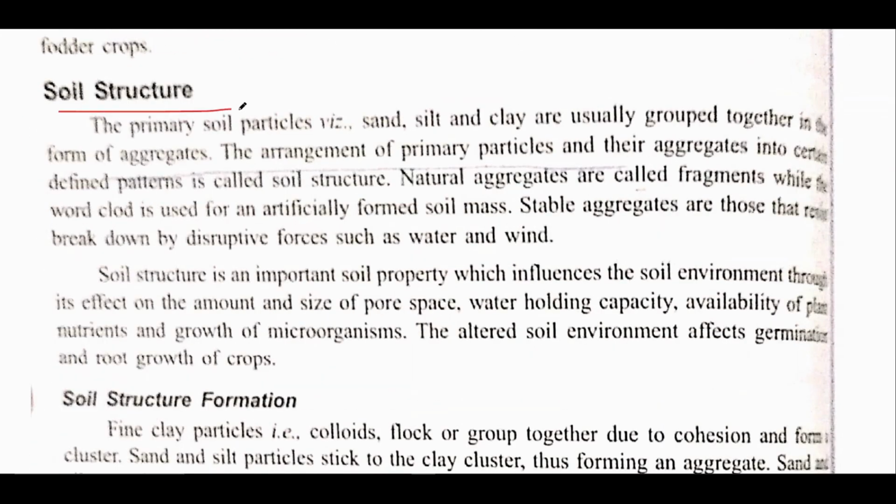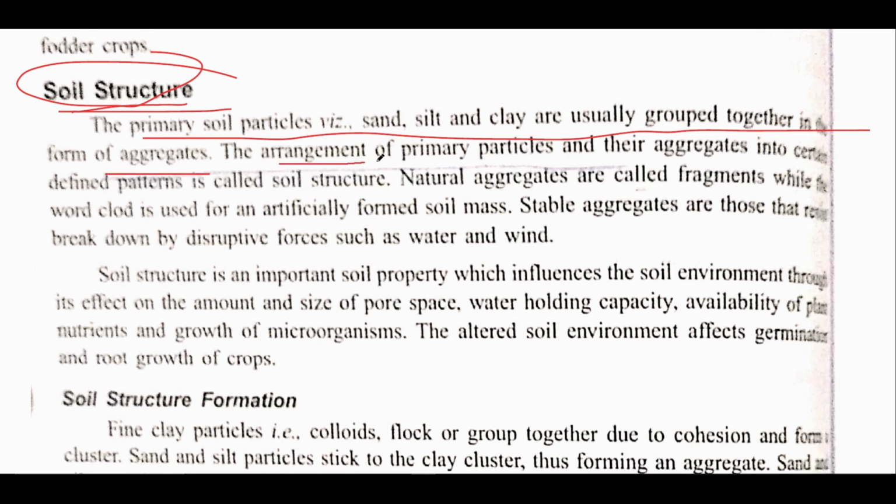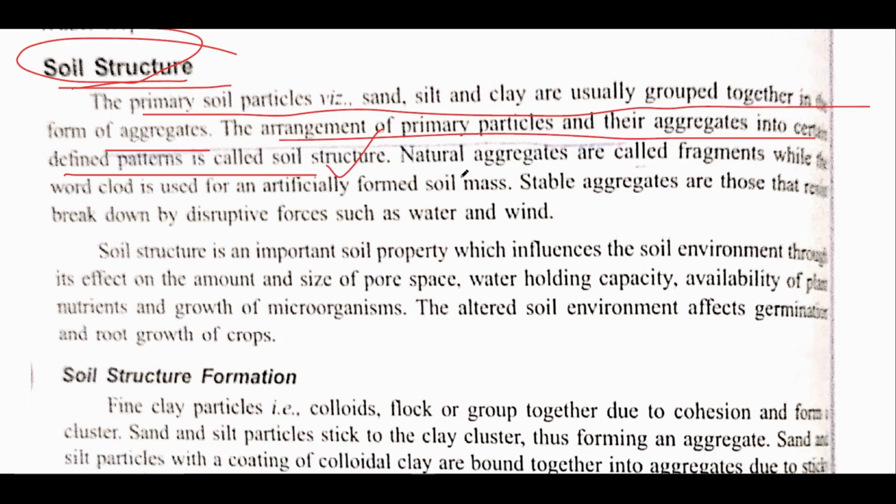After that, soil structure. See, soil texture was the relative proportion, while soil structure is basically how the primary particles, the various primary particles that we discussed, like sand, silt and clay, are arranged, in which manner they are arranged. That is known as soil structure. It has been mentioned that the primary soil particles, sand, silt and clay, are grouped together and form aggregates, and the arrangement of primary particles and aggregates into different patterns is called soil structure.